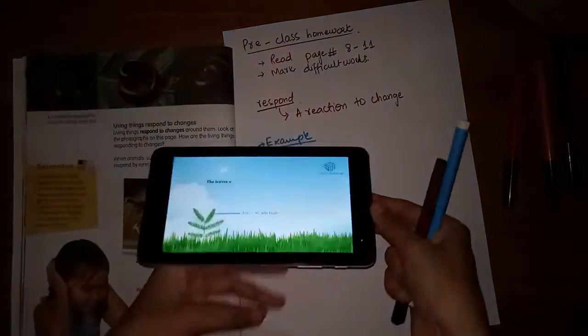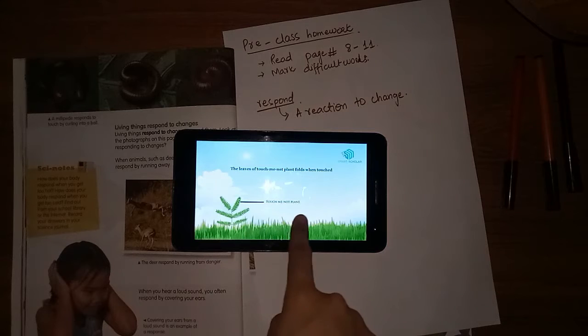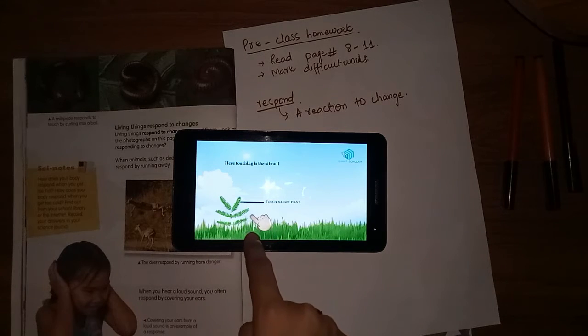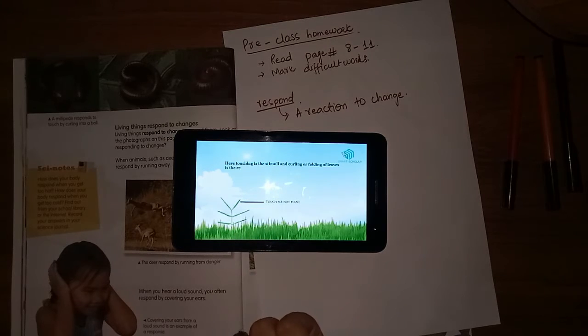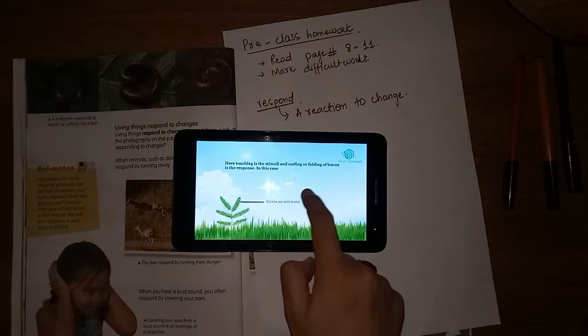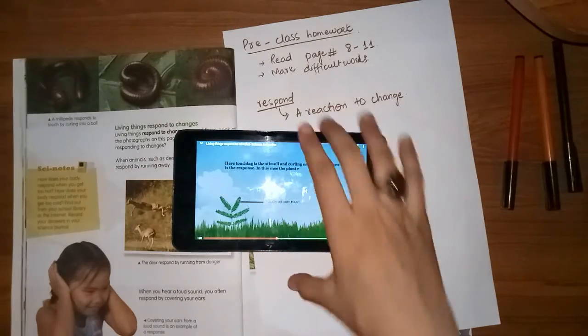So just quickly view this video. This is also called the touch-me-not plant, right? When someone touches this plant, it quickly closes its leaves by curling and folding them. Alright, this is how it responds to change.